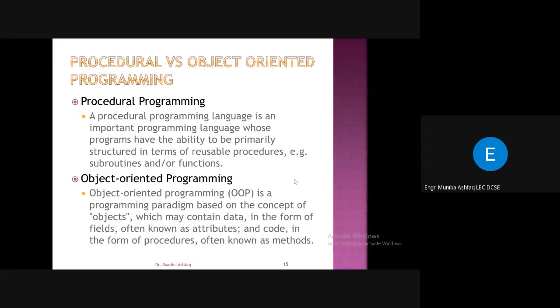And then a level up, we have object-oriented programming, where we create classes and objects of them. We have the data in the form of fields known as attributes, and the procedures are known as methods. This is a part of object-oriented programming. In computer systems, we have a separate course called OOP, object-oriented programming. I don't know if it's there in electrical, but in this course we have only the basic level of procedural programming.